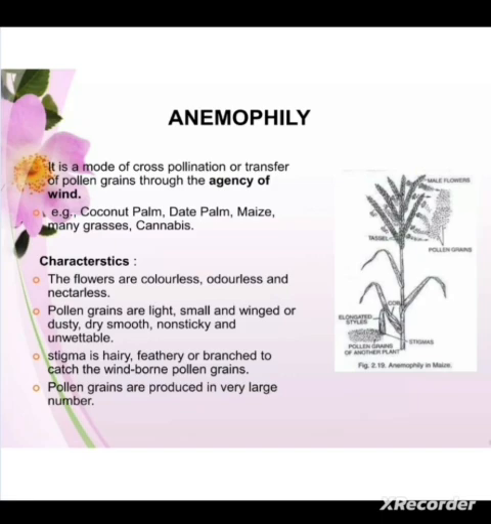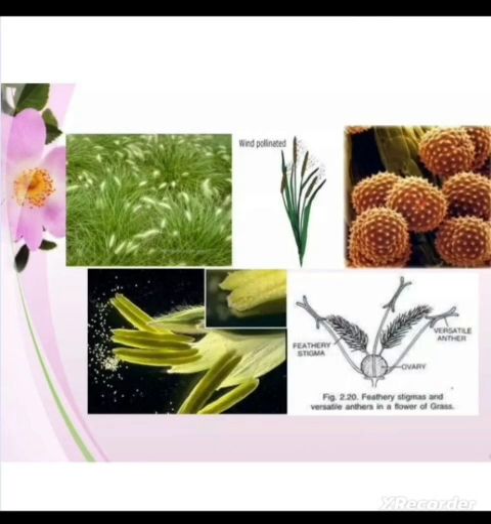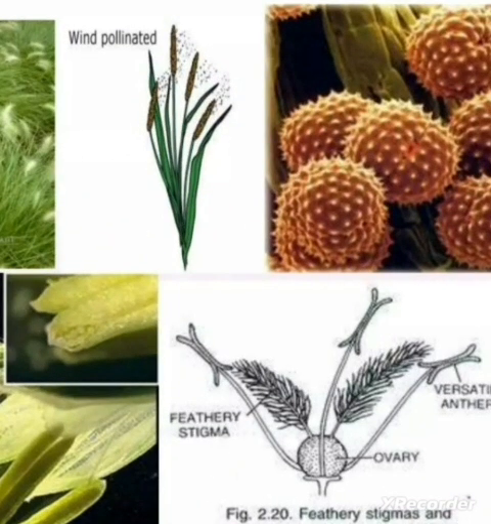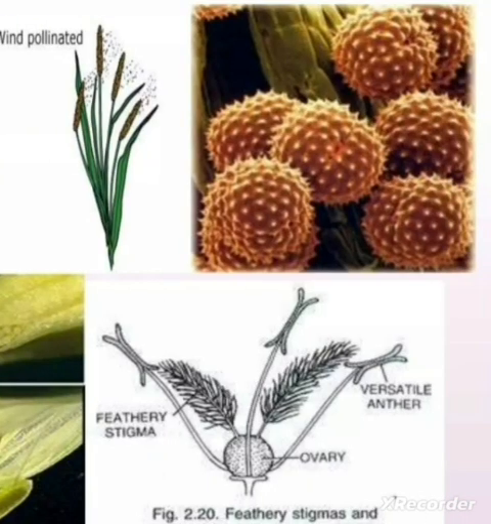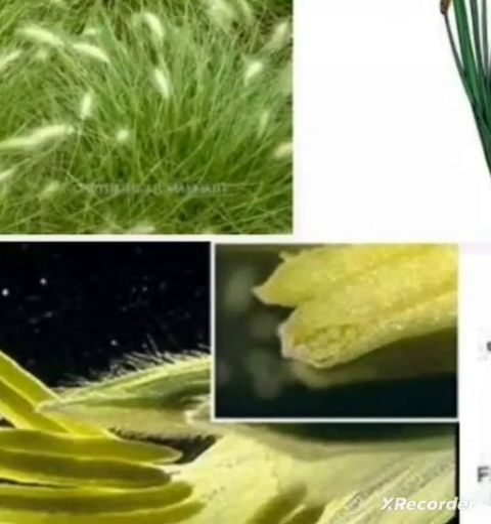Likewise, the stigma, they are large and feathery, and they are also exposed, hanging outside the flower just to trap the pollen grains. Here the anthers are versatile.